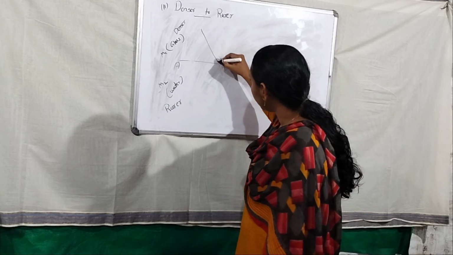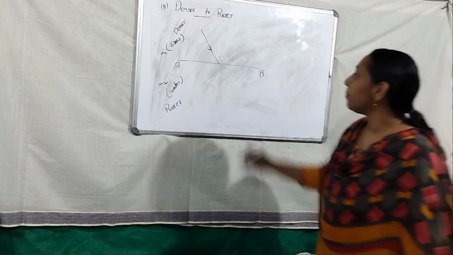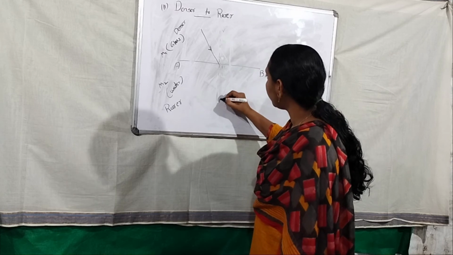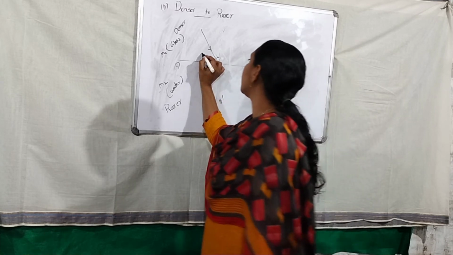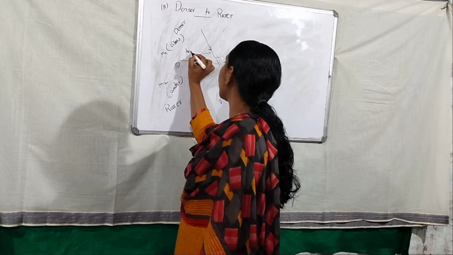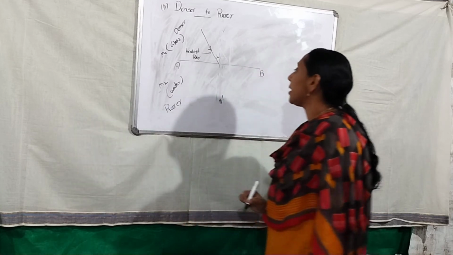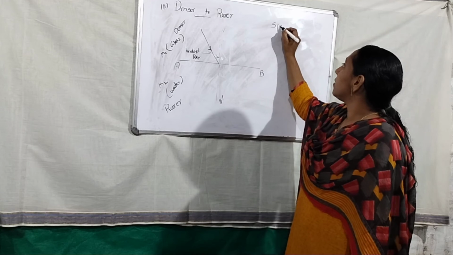So this is my incident ray. The light ray coming from the light source is known as the incident ray. And this is my normal line, the line perpendicular to the surface. And this is my incident angle. You can see here, glass is the denser, the first medium is denser.